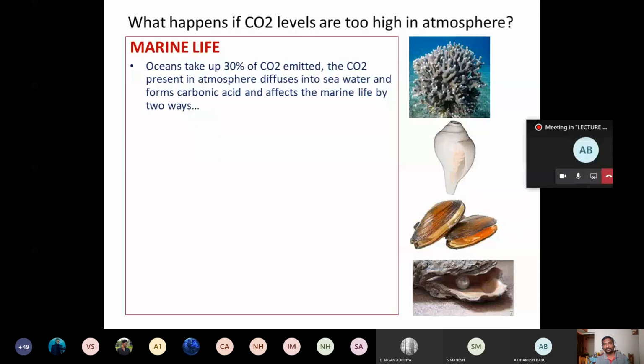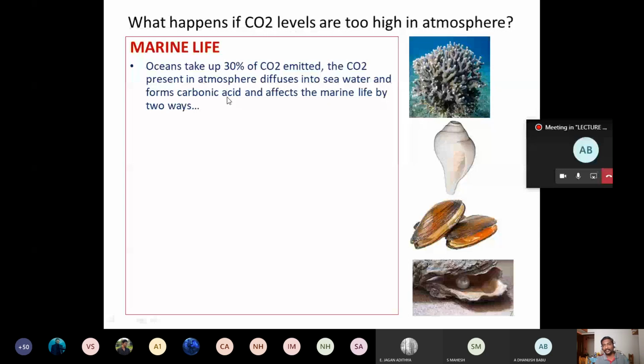So what will happen is that 30% of the CO2 emitted by the automobile sector, the power plants, the refineries and heavy industries is going to be absorbed by the marine. The CO2 present in the atmosphere diffuses into the seawater, that is salt water, and forms carbonic acid, right? This carbonic acid affects the marine life, right?